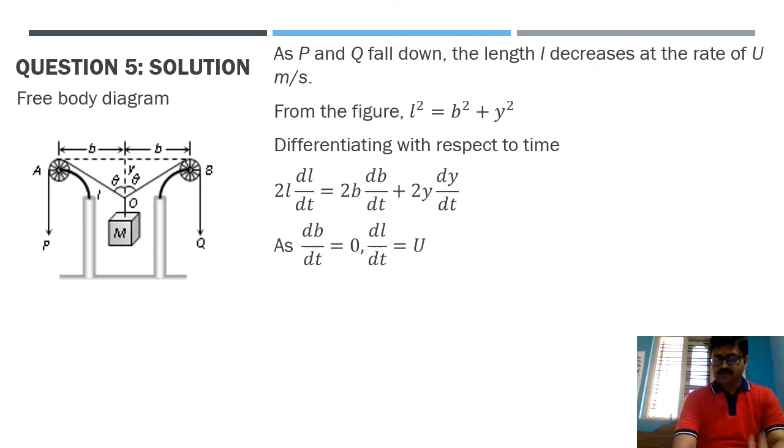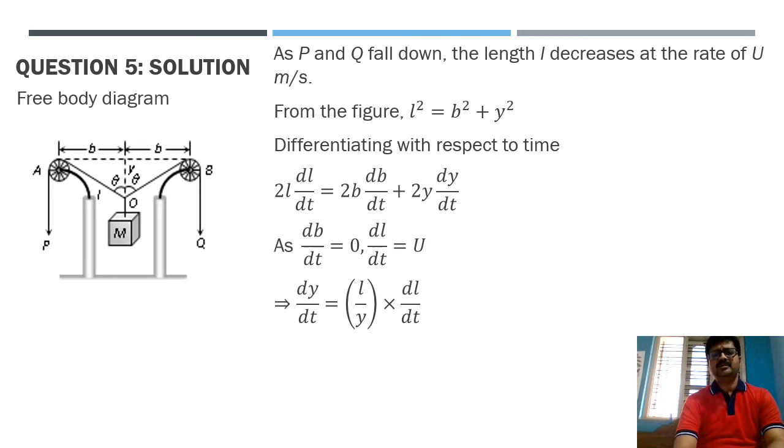Now here one more thing: dB by dt, the rate of change of width, is 0 only, no? It cannot change because the suspension point O remains the same. So for that reason dB by dt remains zero here. Then dL by dt is nothing but the speed that is given here, that is u. Then accordingly if we substitute all these values, dy by dt will become equal to L divided by y into dL by dt.